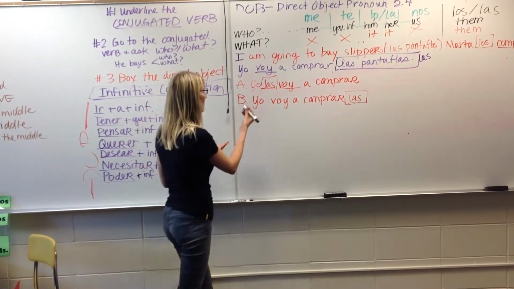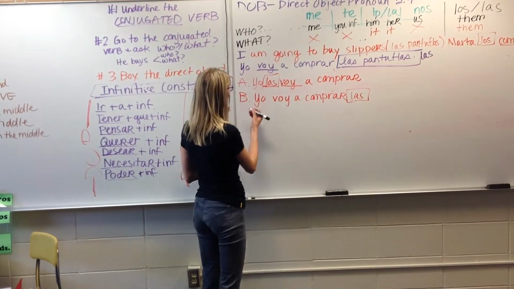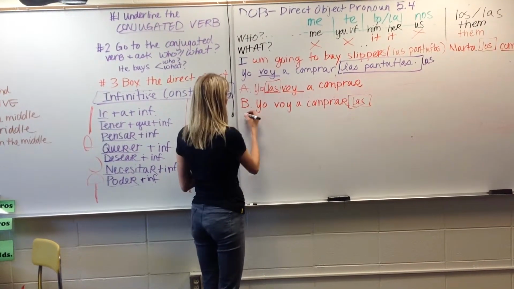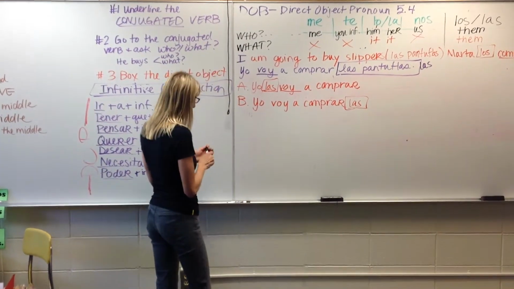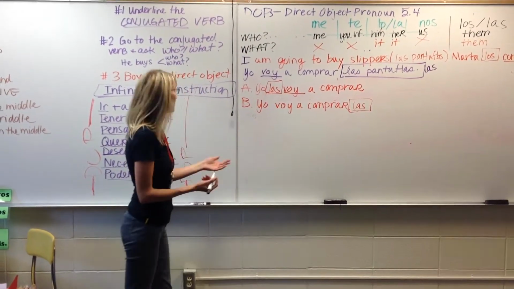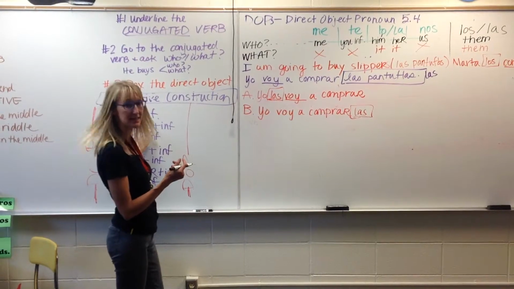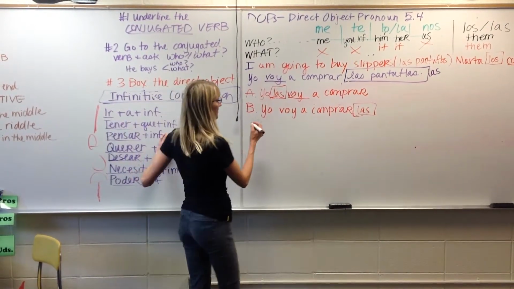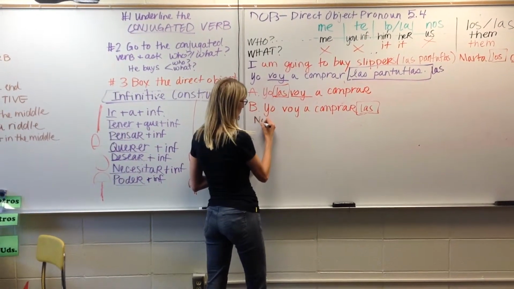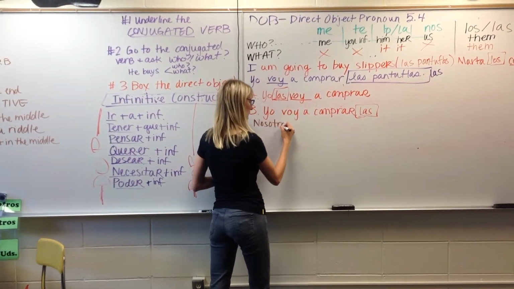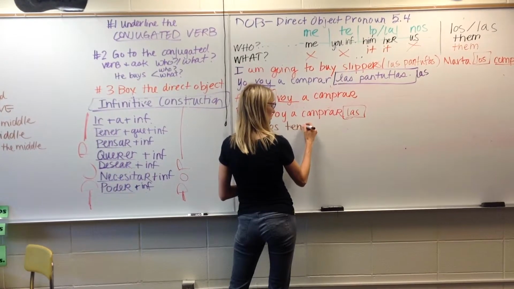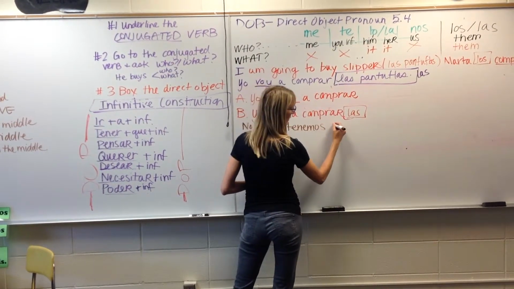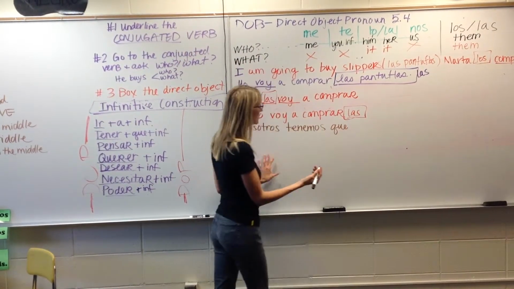So let's do one more example. Let's do have to do something. Let's do we have to. So how would you say we have to? You're going to use your formula tener plus que plus an infinitivo. So you're going to start with nosotros, and then have to: tenemos que. And what do we have to do?